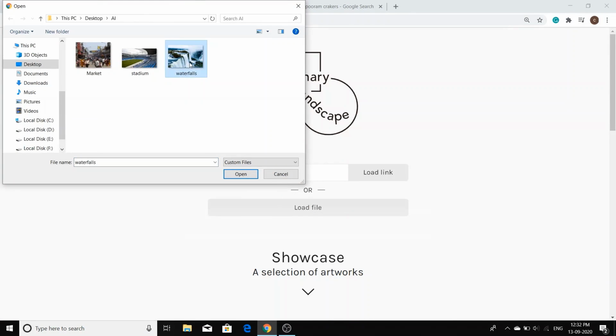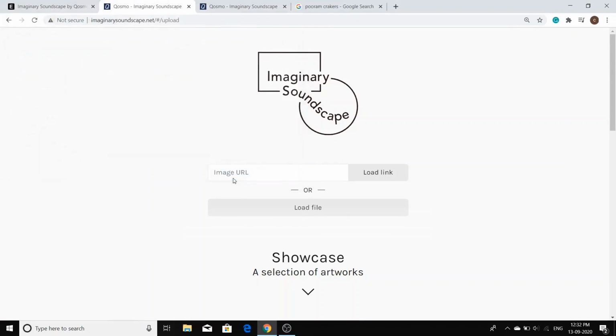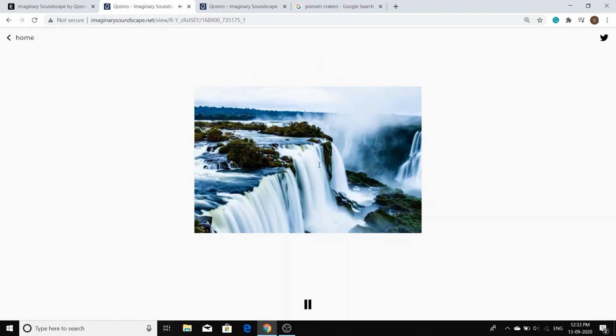First, I'm going to select the picture of a waterfall. Open. Yeah, when we think about waterfalls, the first thing that comes into our mind is the sound of the water falling from the height, right? So now let's check for another image.